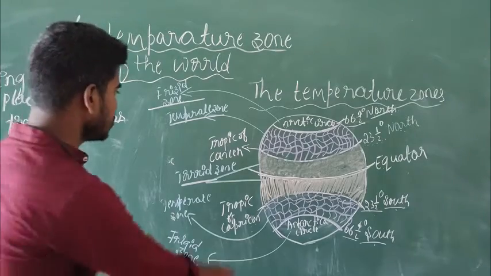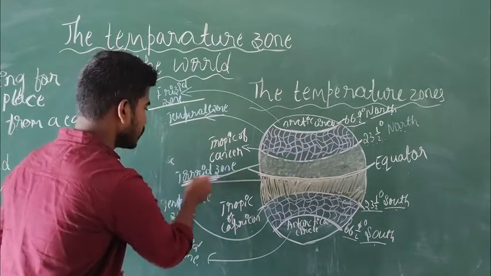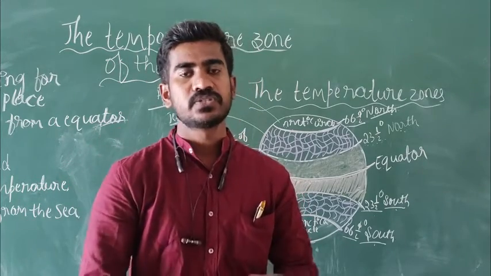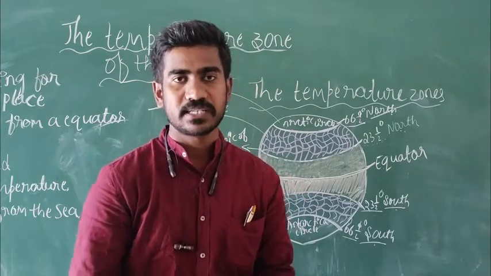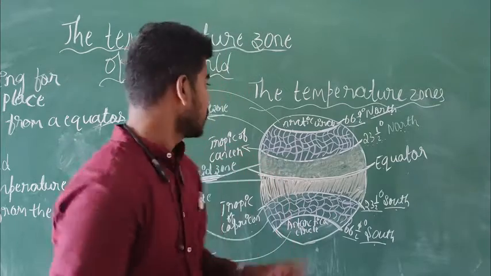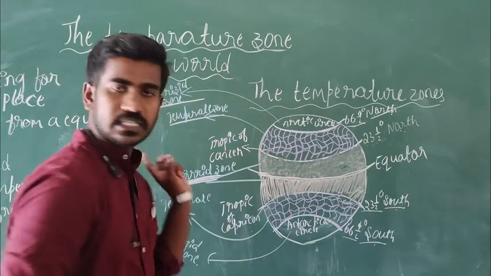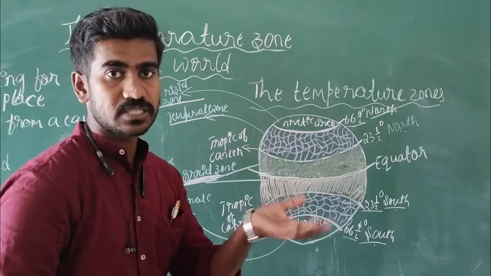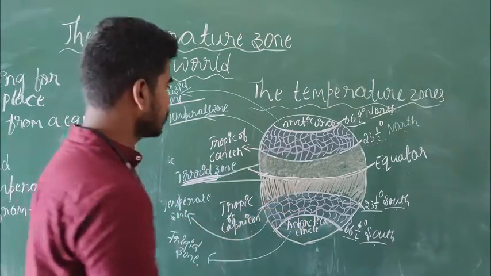First let us understand the torrid zone. What is the meaning of torrid zone? Torrid zone means extreme heat. I told in the last concept that the area near the equator feels more heat.